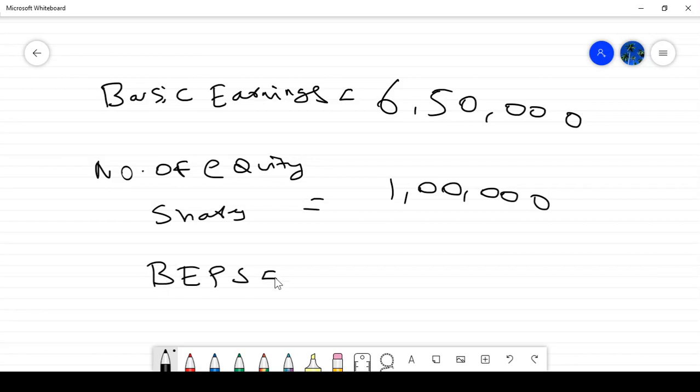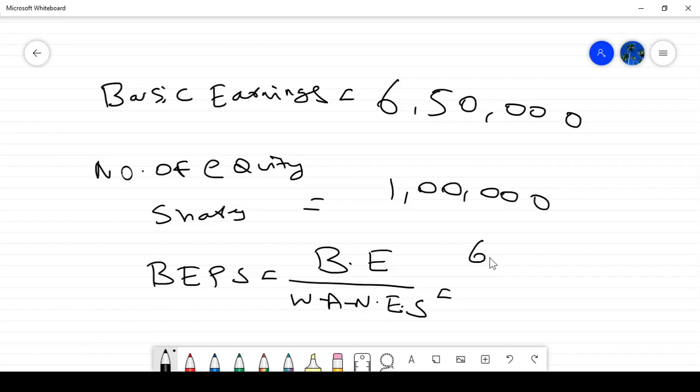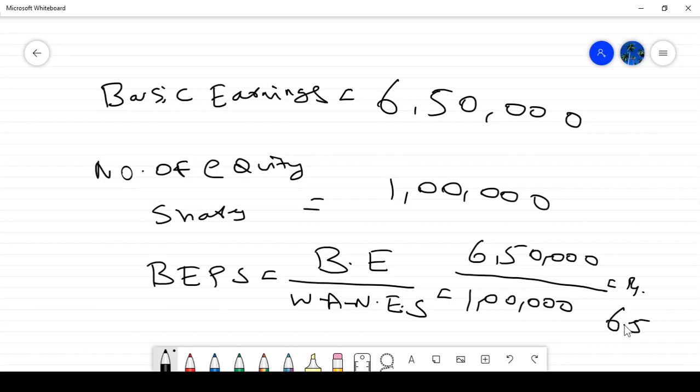Basic earnings per share is nothing but basic earnings divided by the weighted average number of equity shares. So 6,50,000 divided by 1 lakh equals 6.5 rupees per share. That is my basic EPS.